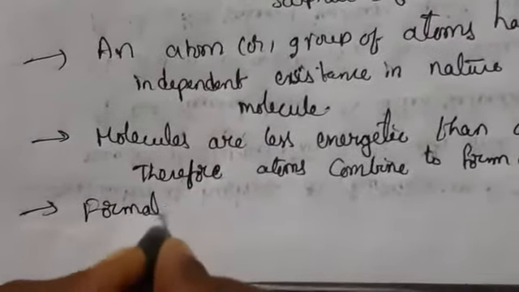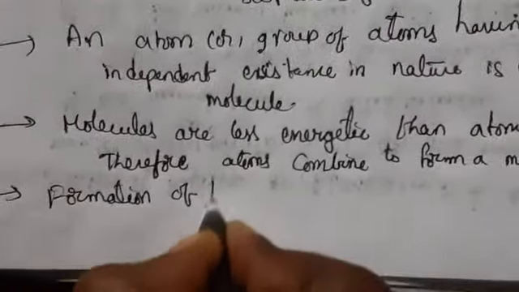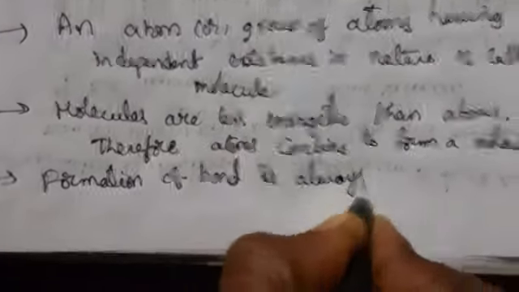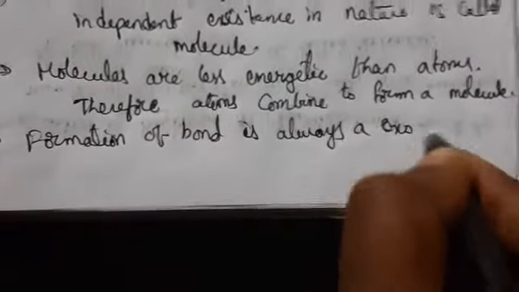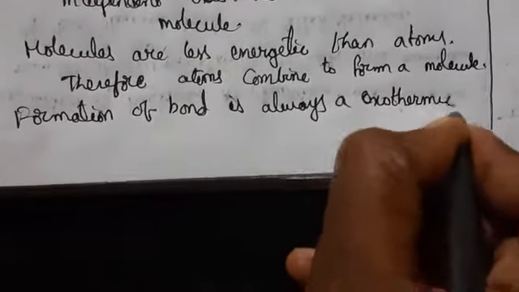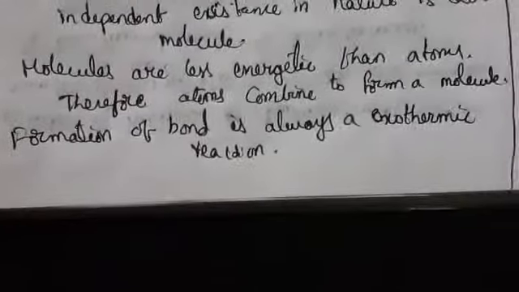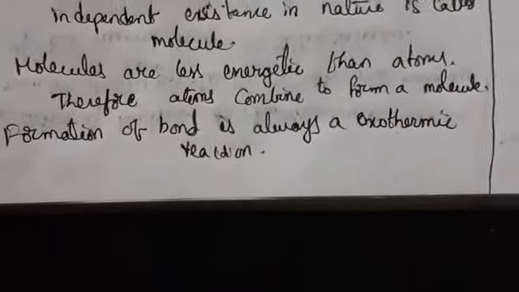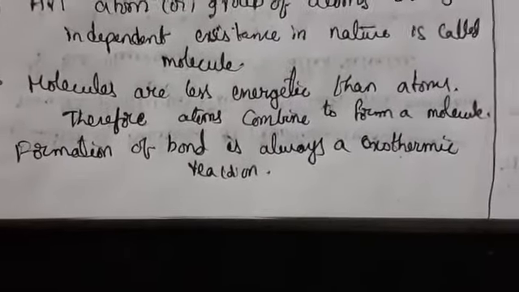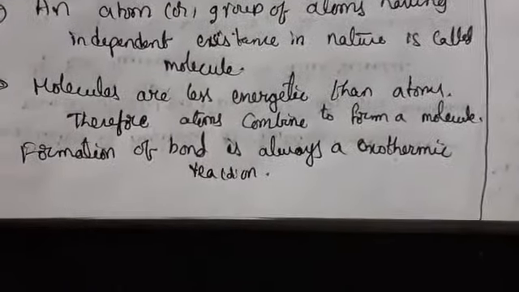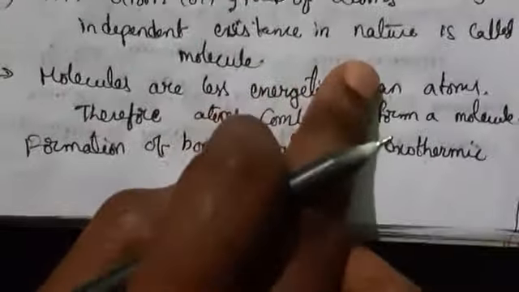So what we can say here, formation of bond is always an exothermic reaction, we can say. Whenever an attractive force develops between two particles, the potential energy decreases. So what will happen then? Heat will be released. Okay, so because of this we say that it is an exothermic reaction.